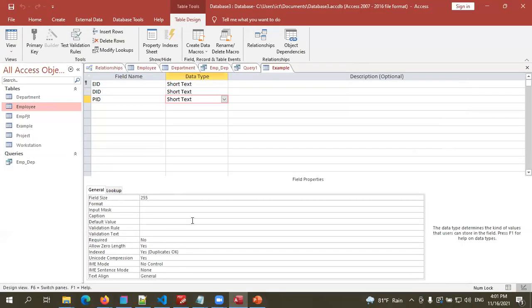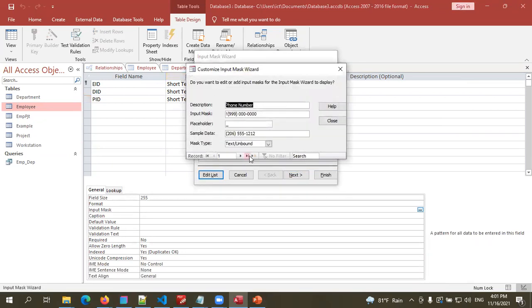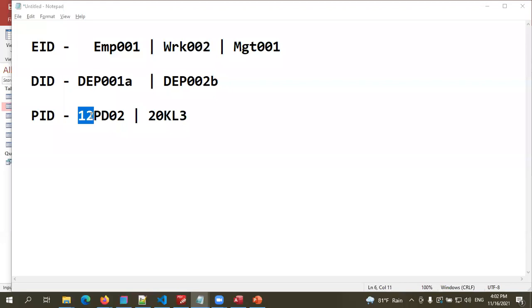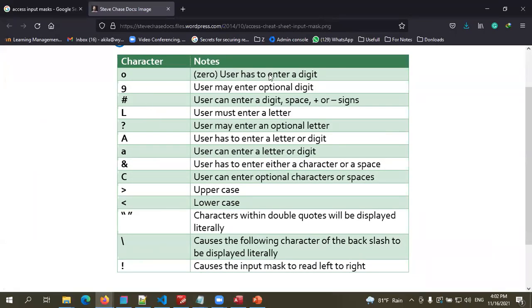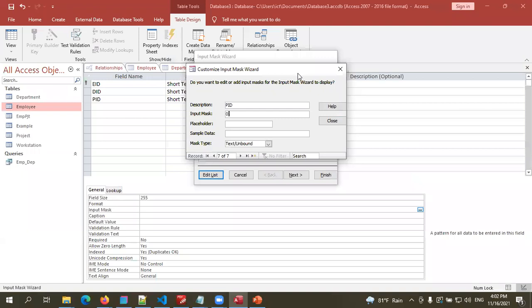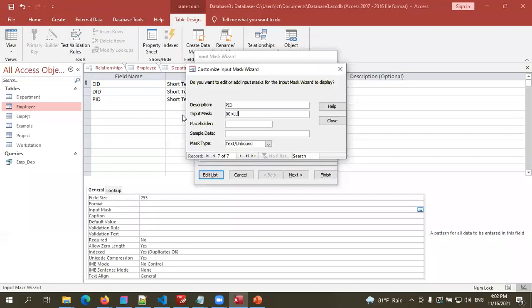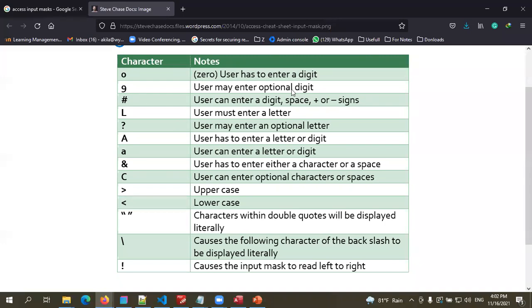See? Input mask. Go here. Edit list. New record. That is a project ID. Input mask. So 2 numbers, right? User must enter 2 numbers. See, 0. User has to enter a digit. 0, 0, 2 numbers. Then 2 capital letters. LL. See, user must enter a letter L. Then again, user must enter a number, right? 0. Then user may enter an optional digit.